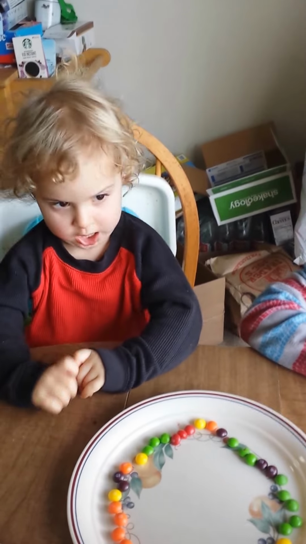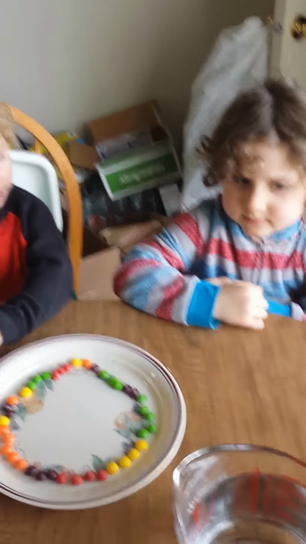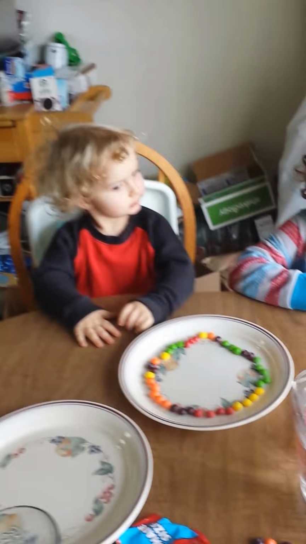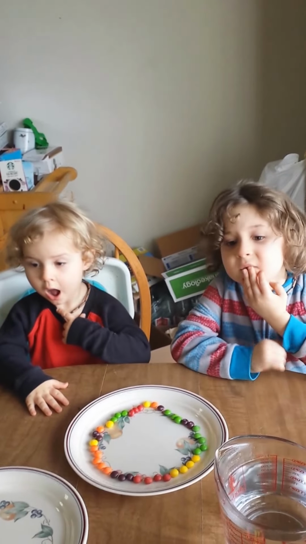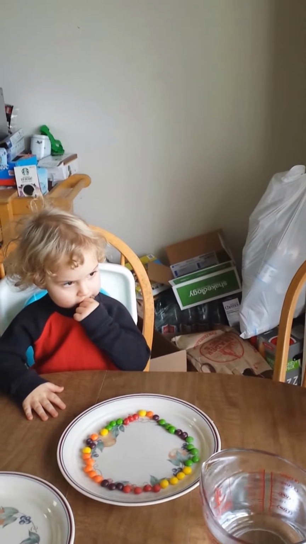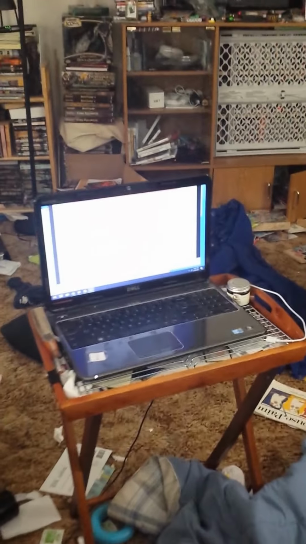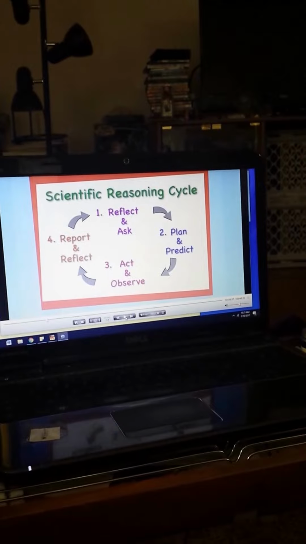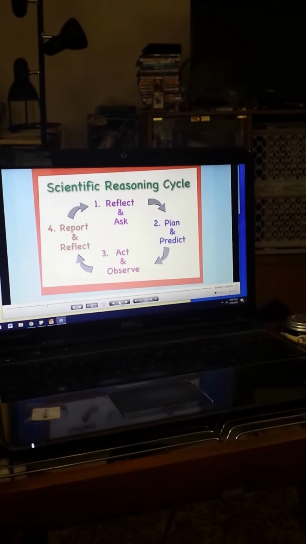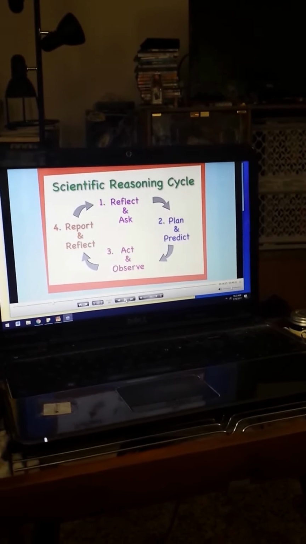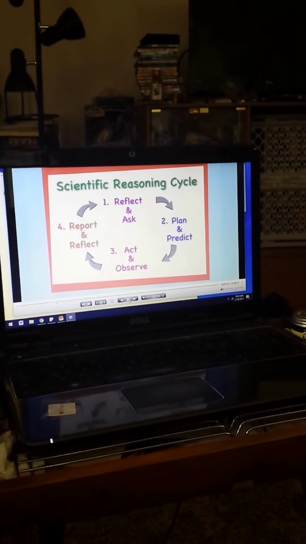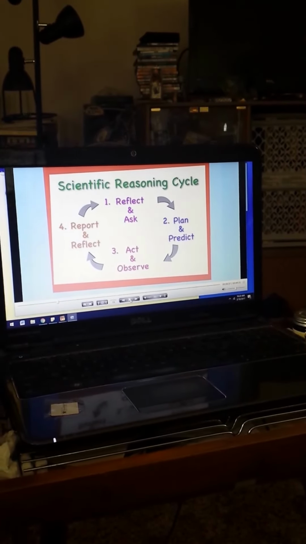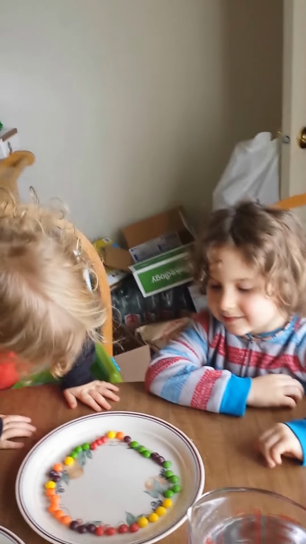You guys move. We're going to move into the third phase of the cycle, which is... Let me go. Okay, you go look. And absorb. What are we looking at over here? We're looking at my computer monitor, which is not showing up on the camera because there it is. Act and observe, the scientific reasoning cycle. And we got this cycle through Rachel and the Tree Schoolers scientific reasoning episode. It's great. We like it a lot. Here we go. So next, we are going to act and observe.